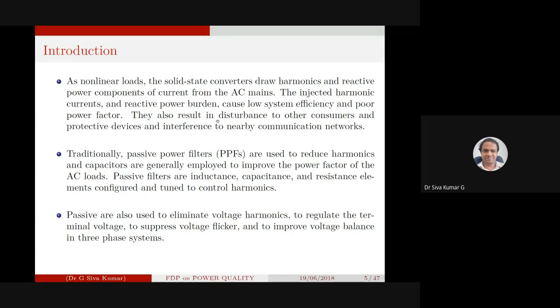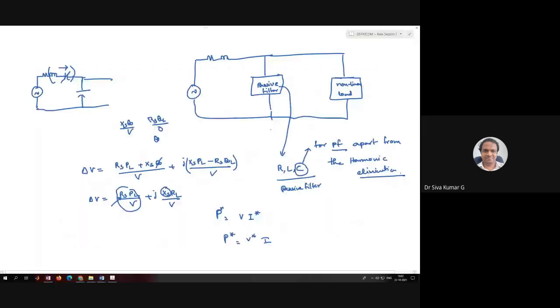They also result in disturbances to other consumers and protecting devices, and interference to nearby communication networks. We have seen that when you have a nonlinear load and you don't have passive filters, the terminal voltage is polluted with harmonics.